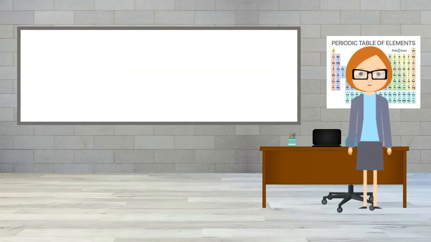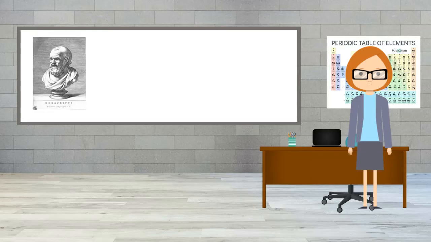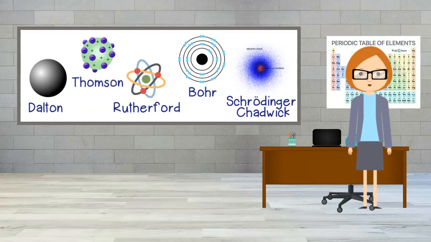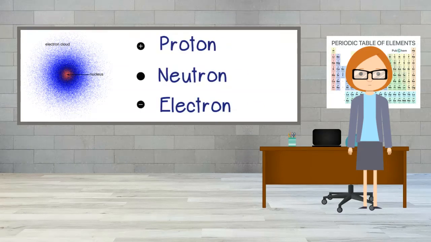Let's summarize what we learned. The idea of atoms has been around from the times of Democritus in 460 BCE. There were many different models of the atom as scientists experimented using different techniques. Based on the most modern model of the atom, we know that atoms have 3 subatomic particles. Protons are positively charged and found in the nucleus. Neutrons have no charge and are found in the nucleus. Electrons are negatively charged and are found in orbitals surrounding the nucleus of the atom.